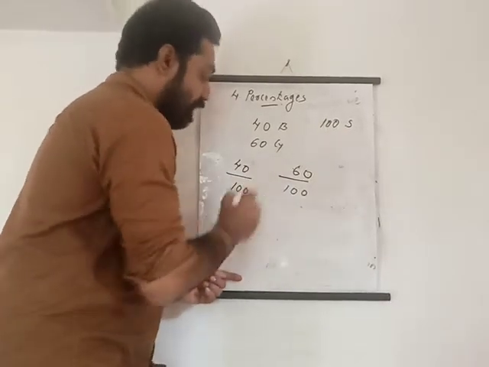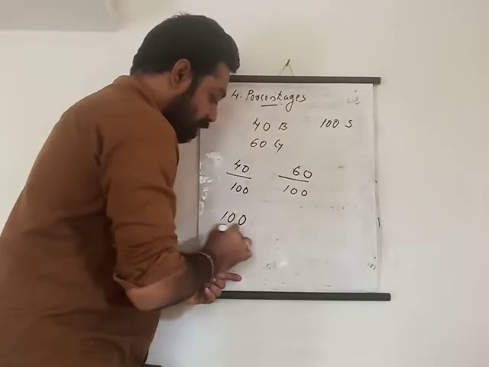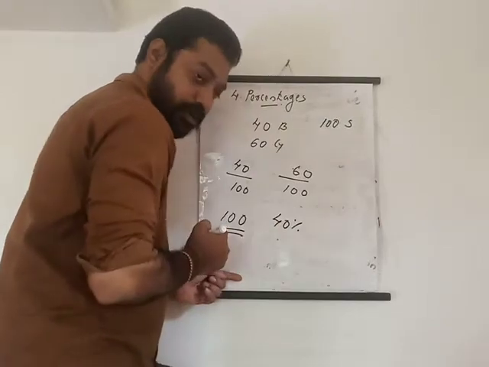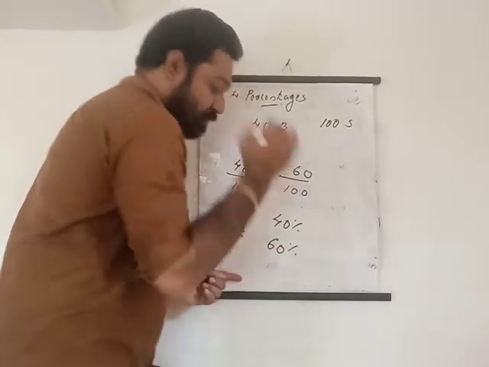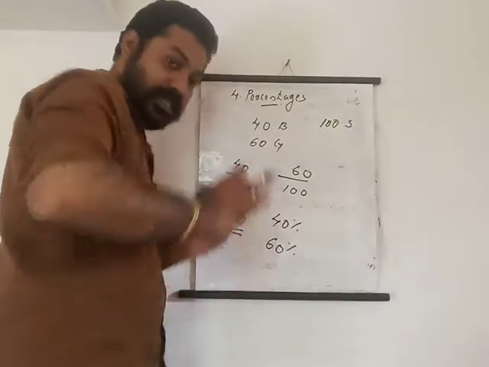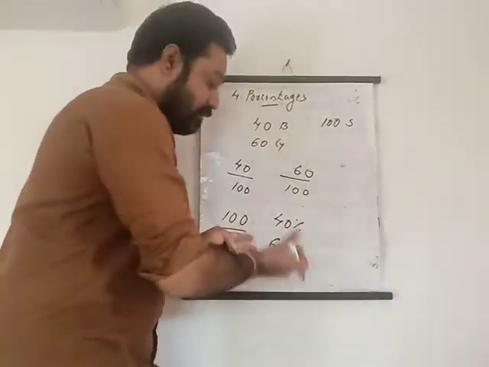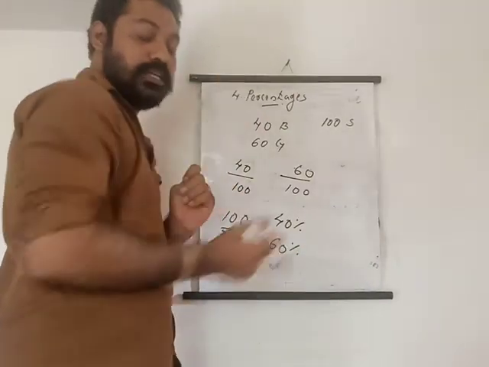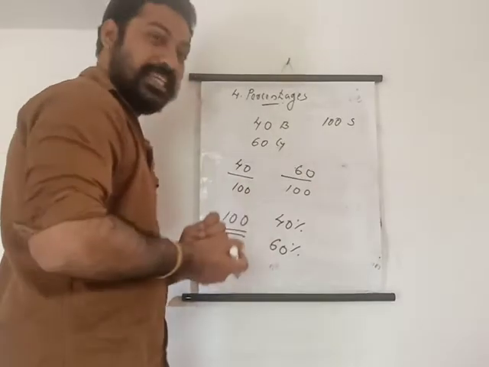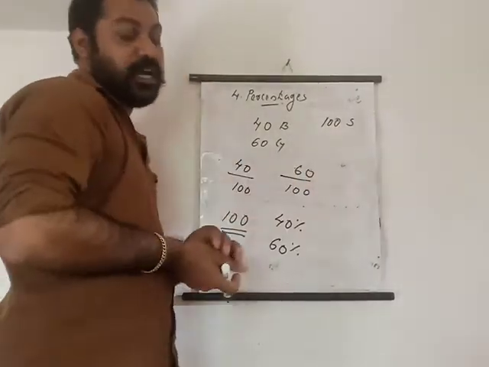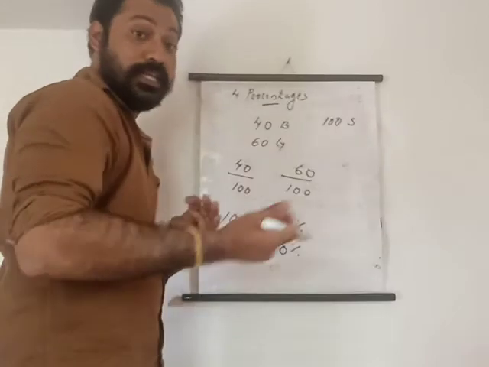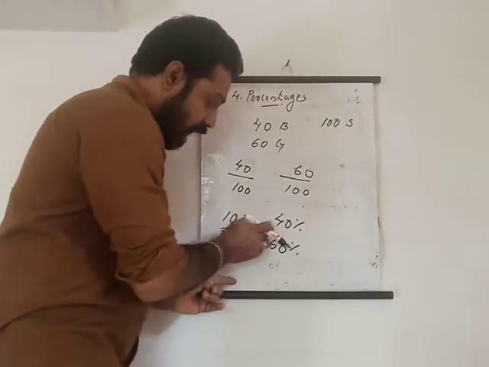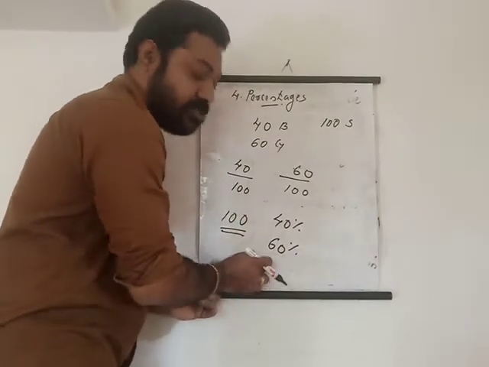We can say that of the total 100 students, 40 percent are boys and 60 percent are girls. You have heard this word, isn't it? Percentage, because of the percentage of your marks. I got 80 percent marks. If I get 90 percent marks, I will get an A1. Like that you have heard it. So it means the total is 100, 40 percent are boys and 60 percent are girls.